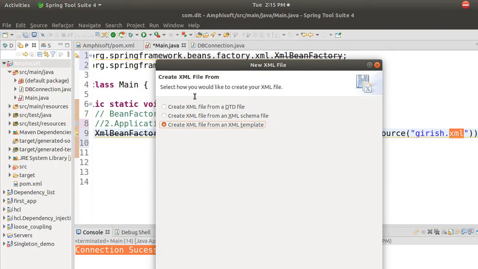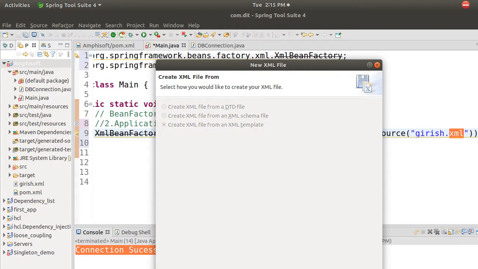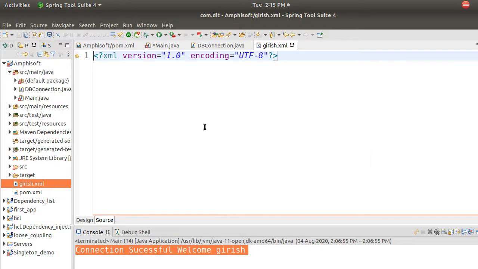So now I will check. Okay, it is XML from XML template from schema. Okay, so I think this is fine. So I keep it default. So this is my XML file. Okay, can you see it is added here? It is added below this targets.